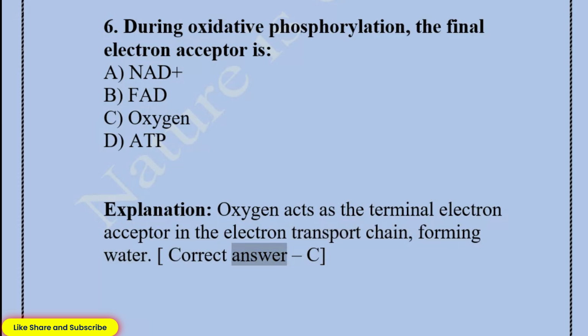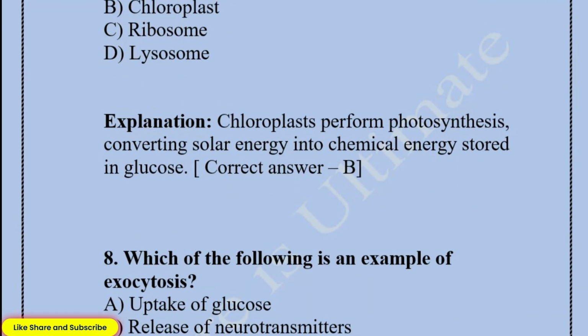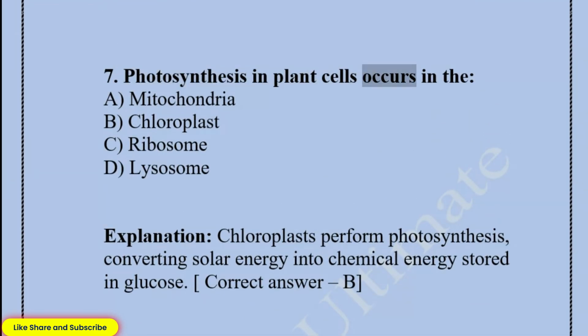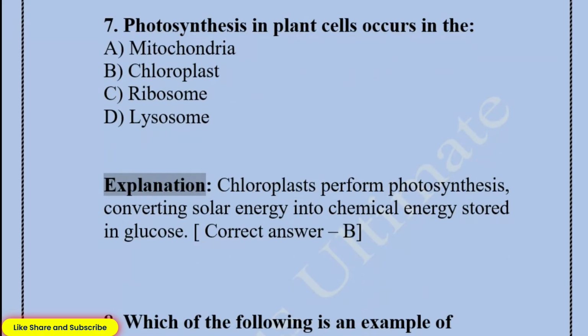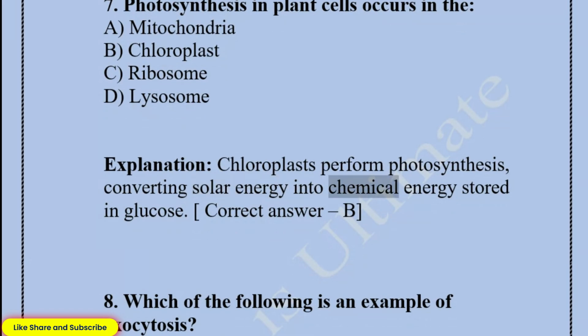Correct answer: C. 7. Photosynthesis in plant cells occurs in the A. Mitochondria. B. Chloroplast. C. Ribosome. D. Lysosome. Explanation: chloroplasts perform photosynthesis, converting solar energy into chemical energy stored in glucose.